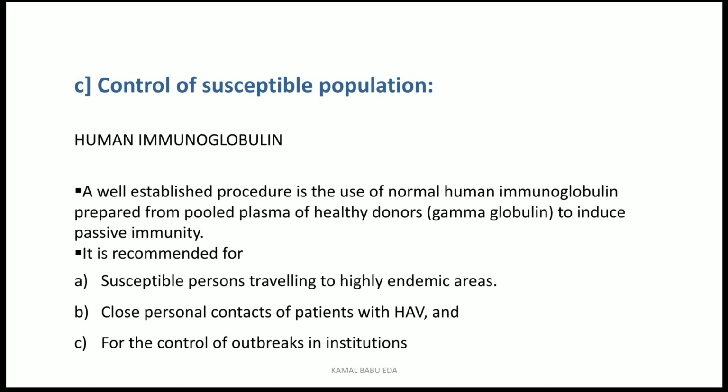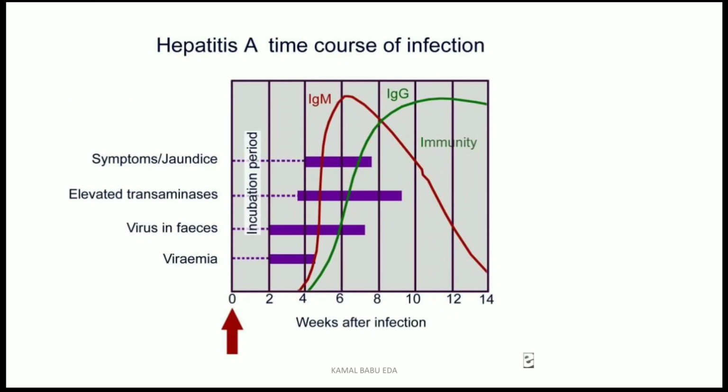So you have to control the susceptible population. This is the hepatitis A time course of infection. Coming to the first, you will see viremia, meaning there is entry of the virus into the blood. Once the virus has entered, it will be excreted through the feces. Whenever the virus is being excreted, that is the incubation period. Then elevated transaminase will be there for at least 8 to 9 weeks. Once the elevated transaminase occurs, signs and symptoms appear.